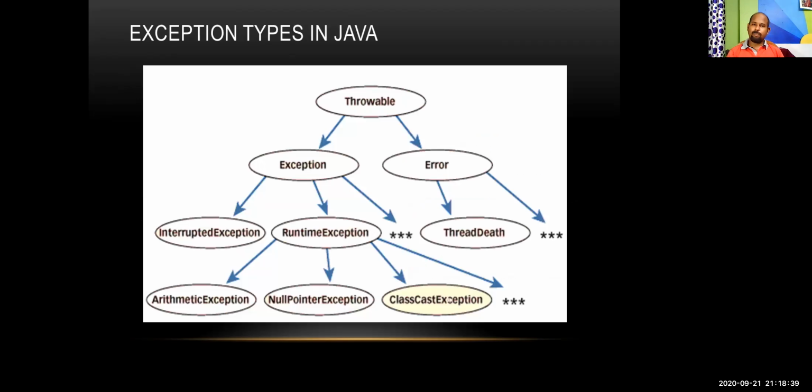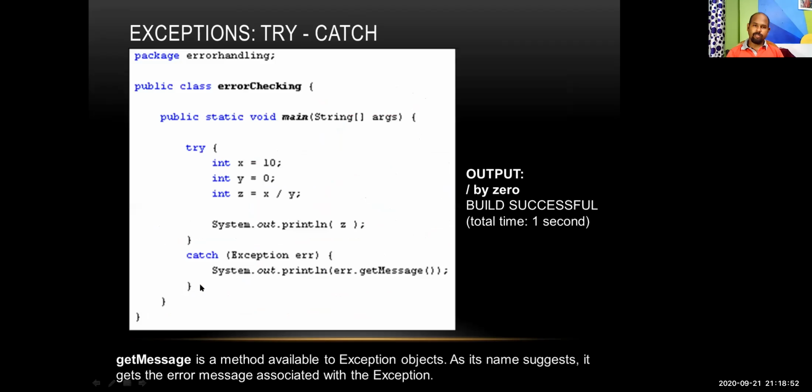Here exception types are there: throwable, exceptions, error. Then there may be interrupted exception, runtime exceptions, arithmetic exceptions, null pointer exception. These are the types. Arithmetic exception, we will see one example here. Suppose we are dividing a variable by 0, here x is equal to 10 and y is equal to 0, and z is equal to x by y, that means 10 divided by 0. In mathematics, it's not possible to divide any variable by 0.